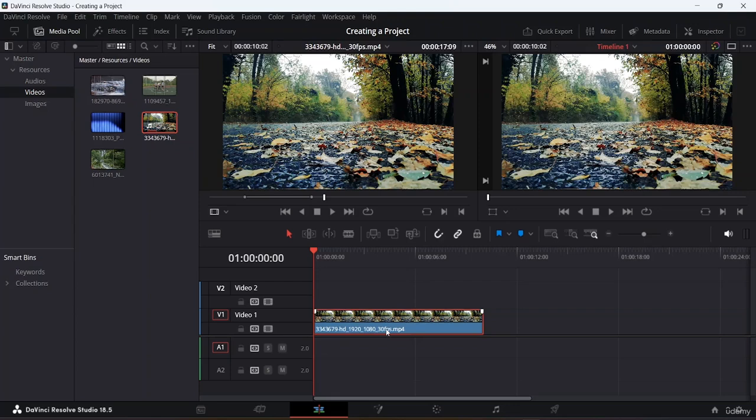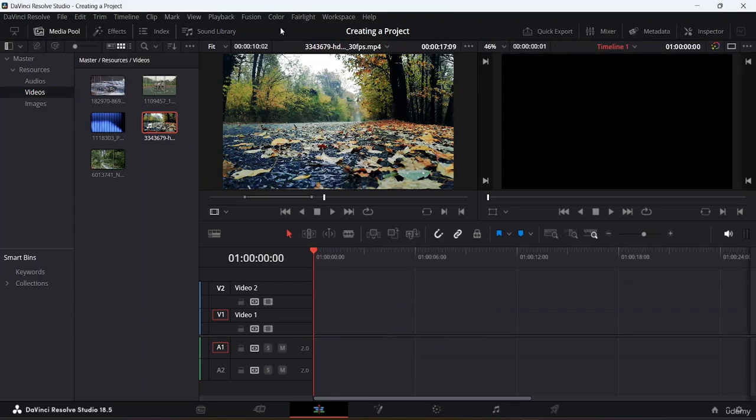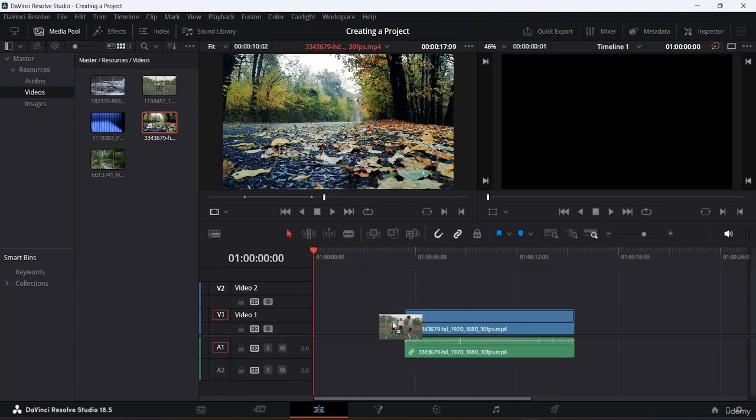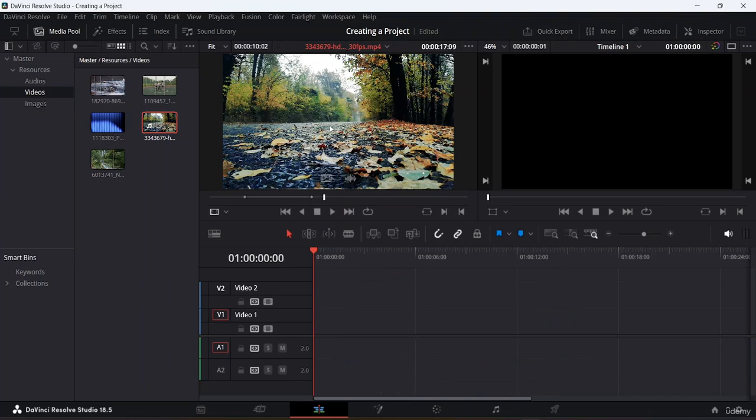I will delete this one, and in the same way, let's say you have a video and from that video you only want the audio, you don't want the video footage. In that case, just beside this video option, you have this audio option as well. If you drag this one and bring it down, you can see the video footage is not imported, but only the audio footage is. So that is the way. If you want to import both, make sure you drag and drop directly from the source panel itself.